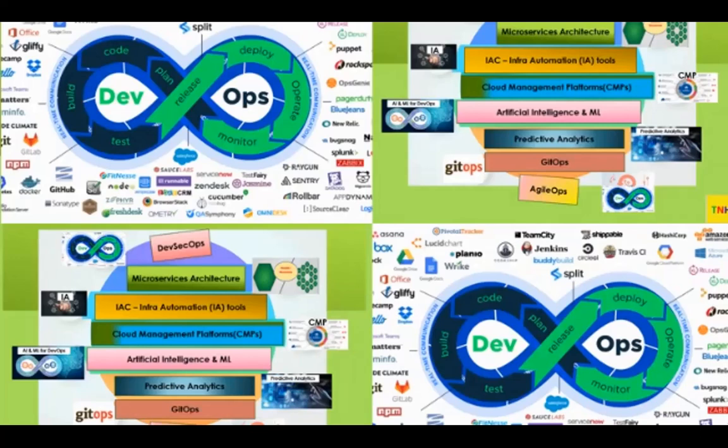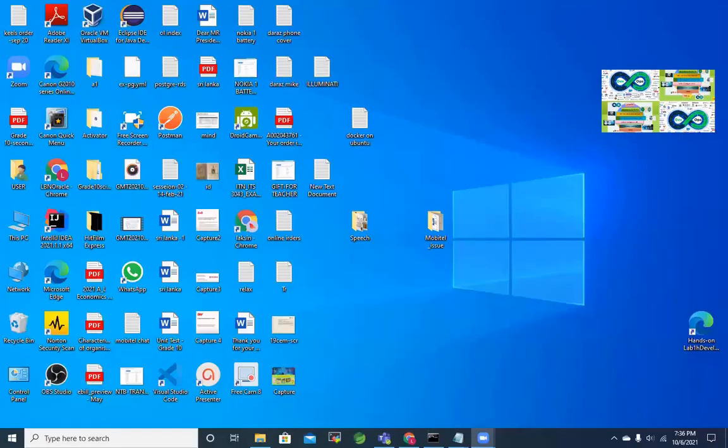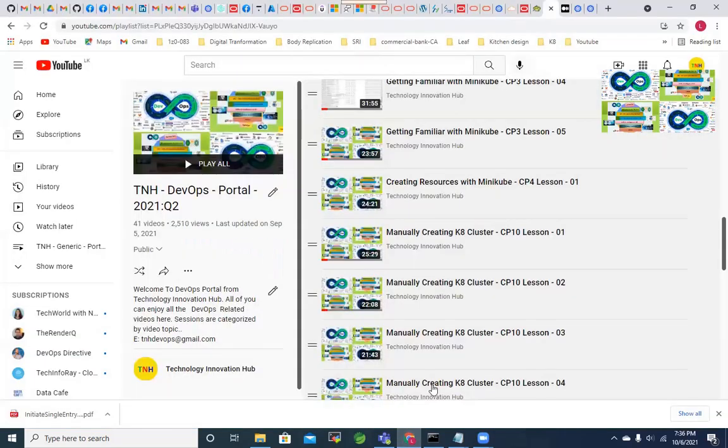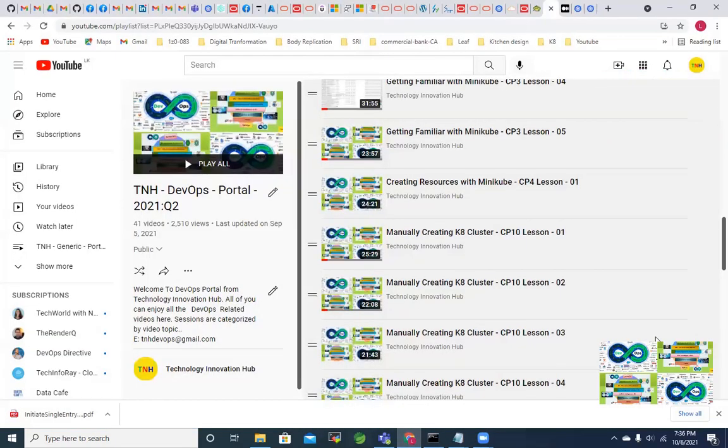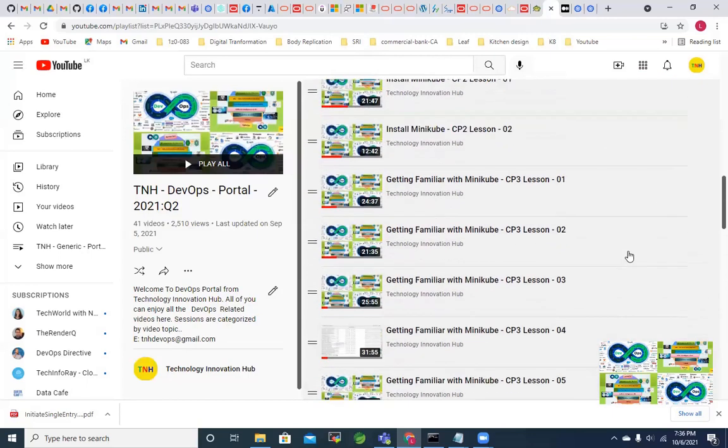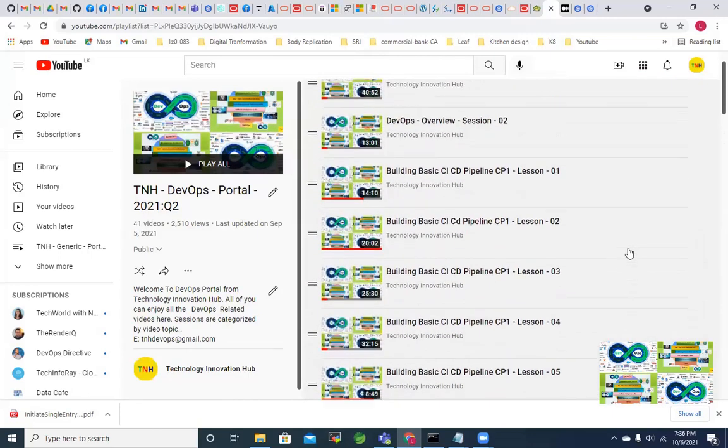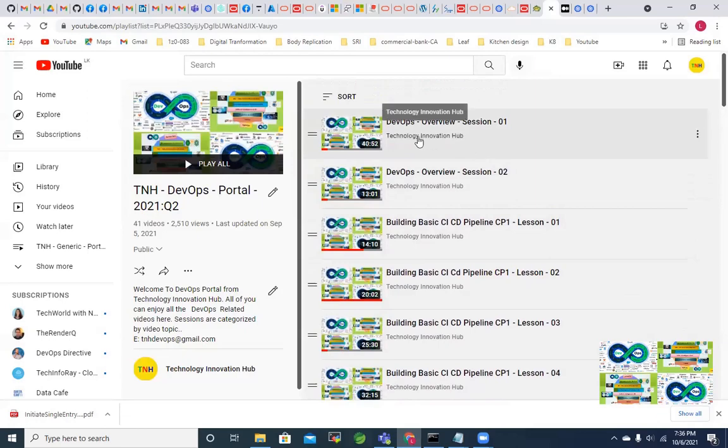Now, this is going to be an update for the Kubernetes architecture. Let me share the screen. If you go to the channel, under DevOps portal and under CP10 series, so this is the DevOps portal.